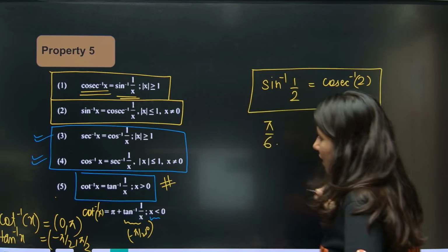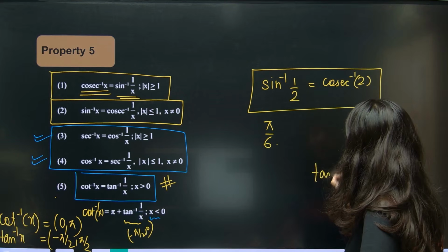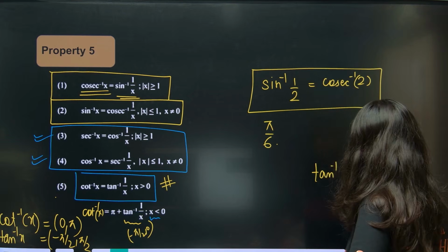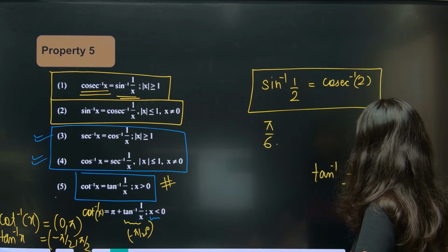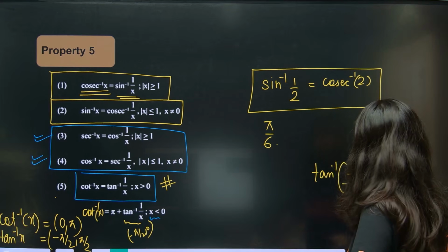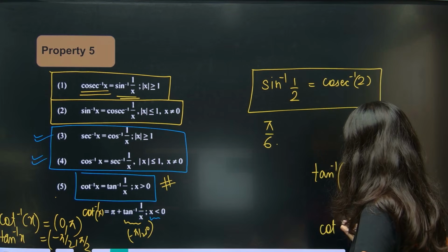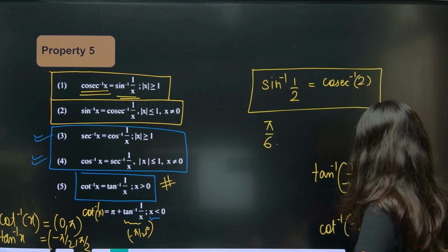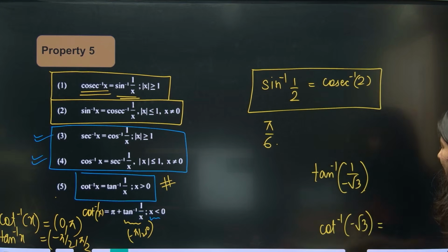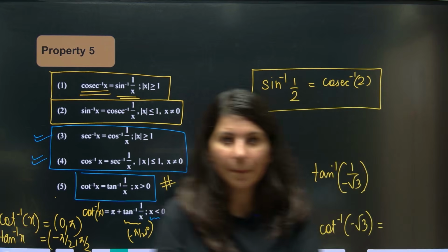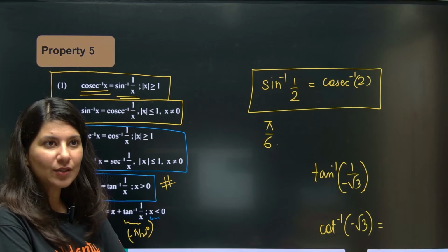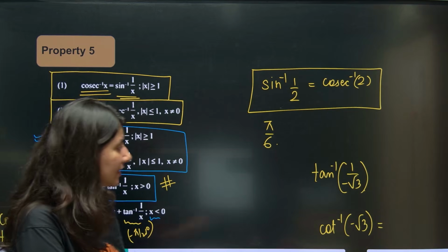Let me tell you, this is tan inverse, let's suppose 1 by root 3, now minus root 3. And this is cot inverse minus root 3. So cot inverse minus root 3 will lie in the second quadrant.